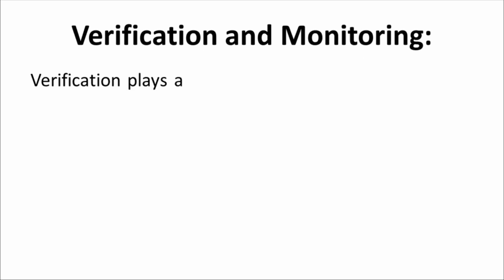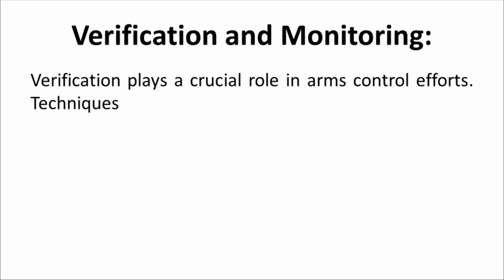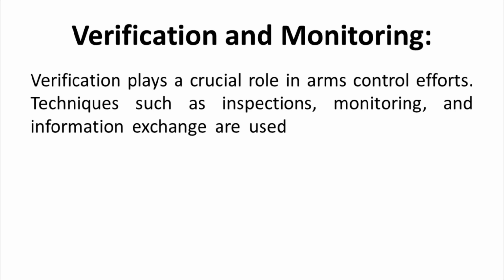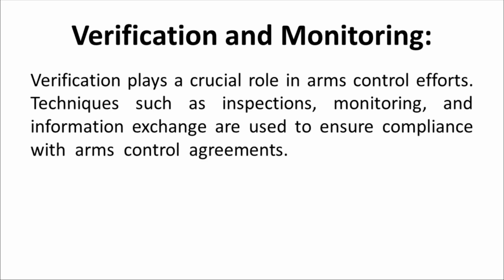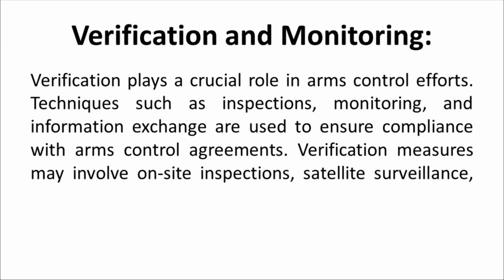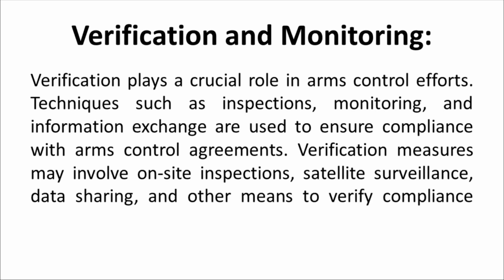Verification and monitoring. Verification plays a crucial role in arms control efforts. Techniques such as inspections, monitoring, and information exchange are used to ensure compliance with arms control agreements. Verification measures may involve on-site inspections, satellite surveillance, data sharing, and other means to verify compliance with agreed-upon limitations.